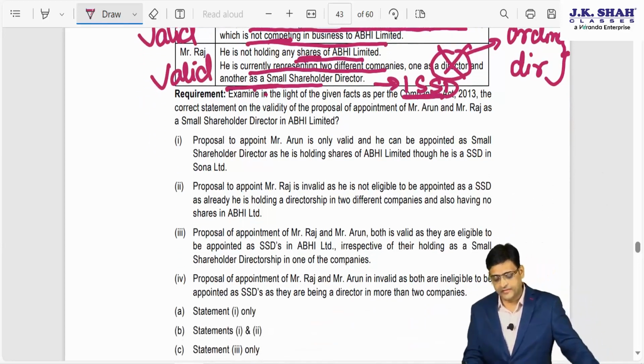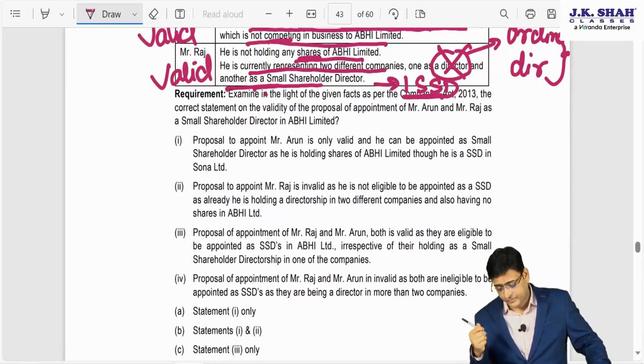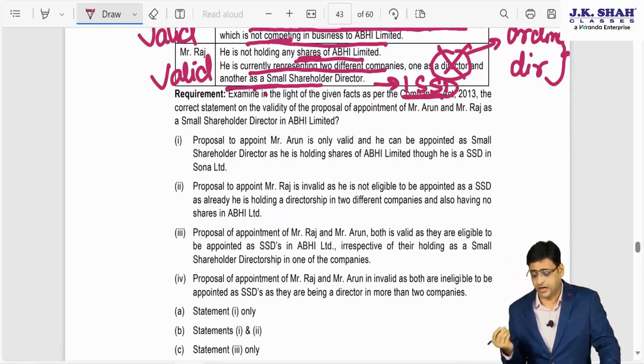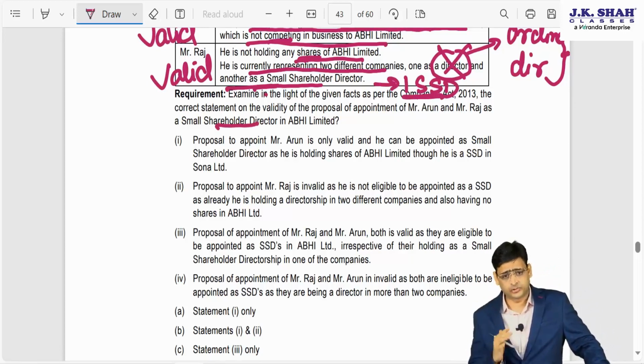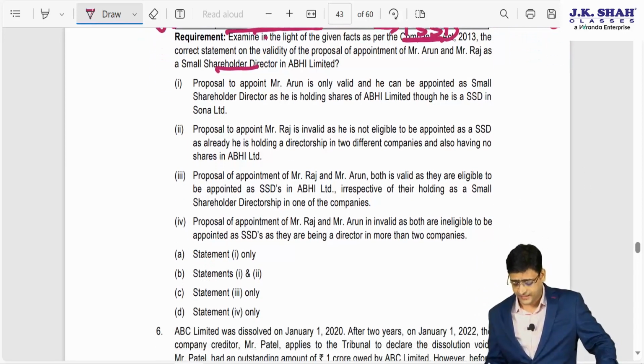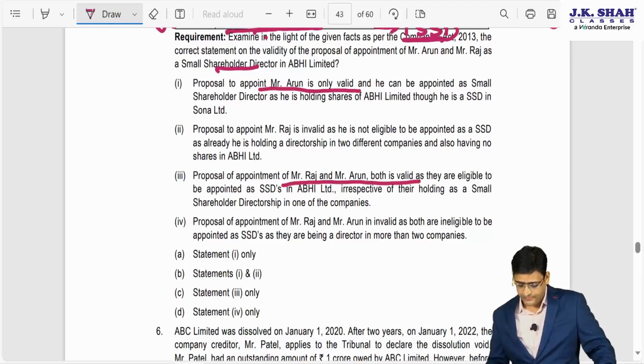Examine in the light of the given facts, as per the Companies Act, the correct statement on the validity of the proposal of appointment of Mr. Arun and Raj as SSD. So can I say both appointments are valid? So we will see whether any option is given like that. They are saying only Arun is valid, so this is not the right answer. Both are valid now. They are saying Raj and Arun both is valid.